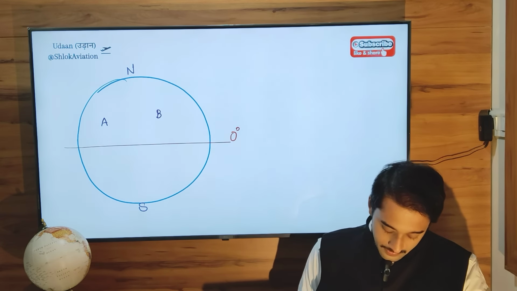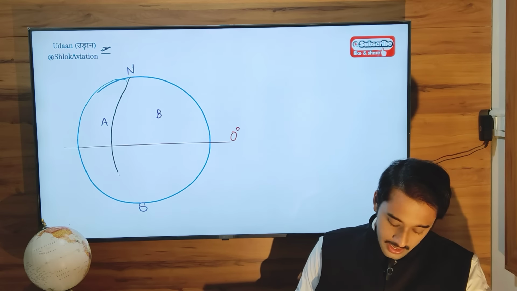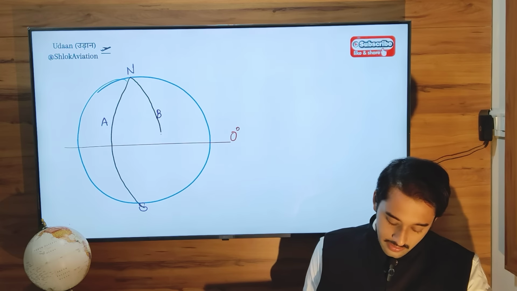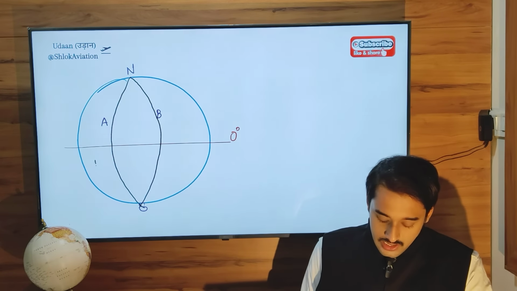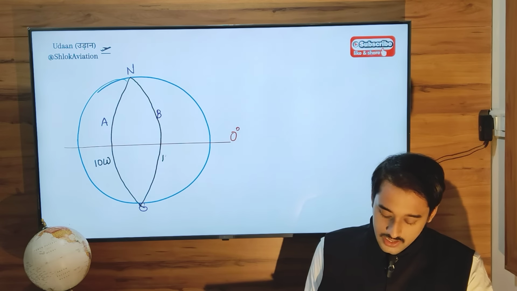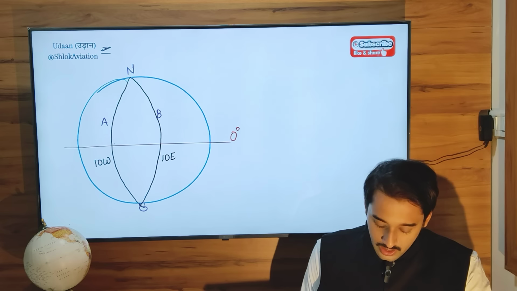So for example, these are the meridians passing through A and B. Now these two meridians are the same, 10 degree east, 10 degree west, 10 degree east. Now look at the distance between these two meridians at the equator. It is that big.